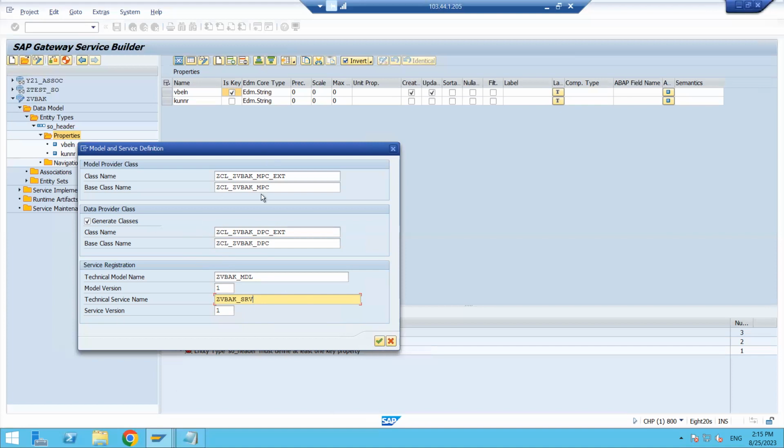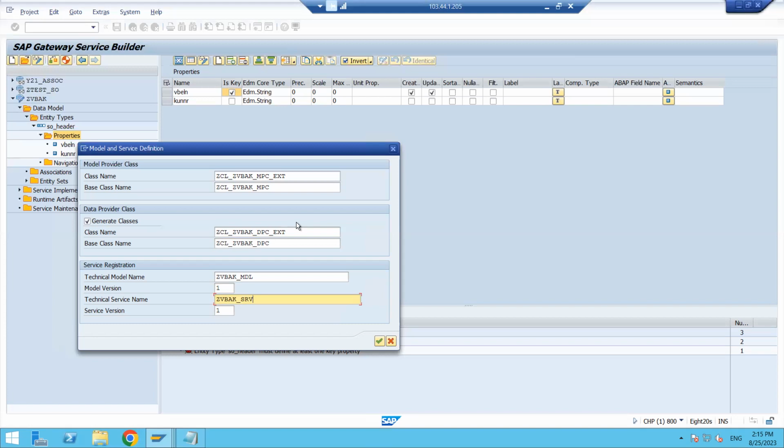The system is proposing these names, but if you want to change them, you can change them, no issue. SAP will allow you to change the names, but it is not advisable. That is not the right way.